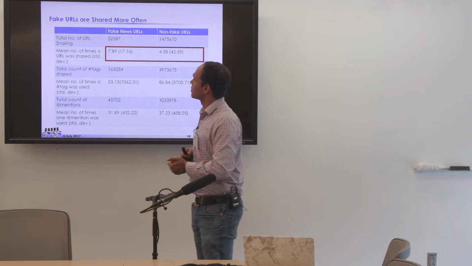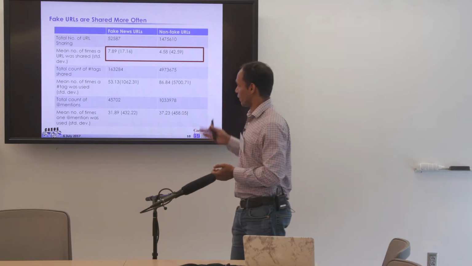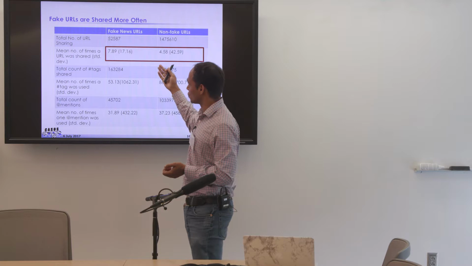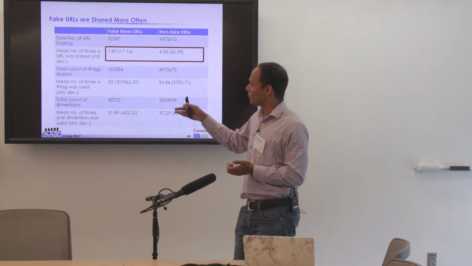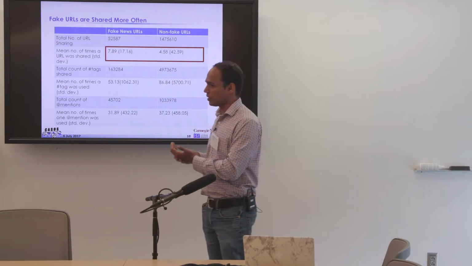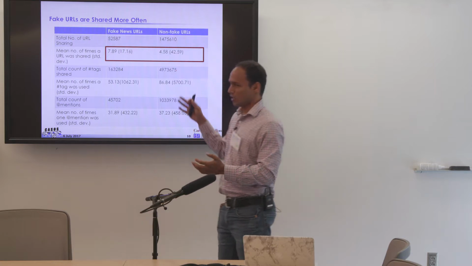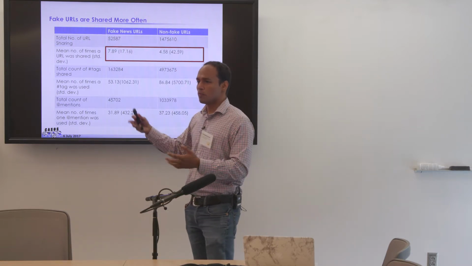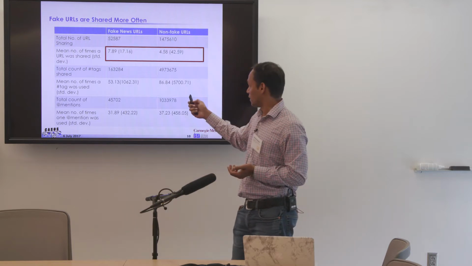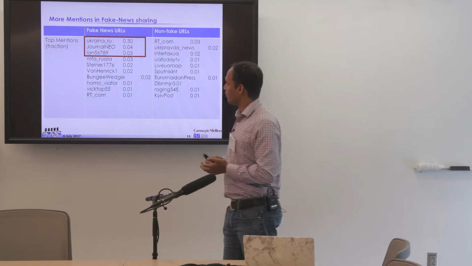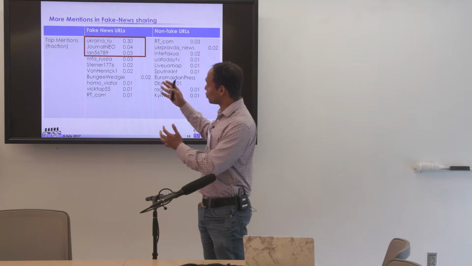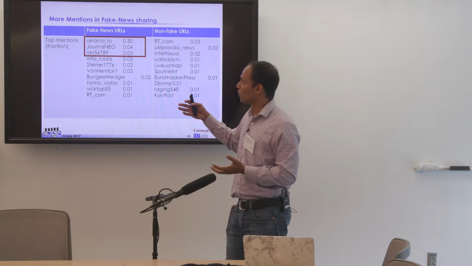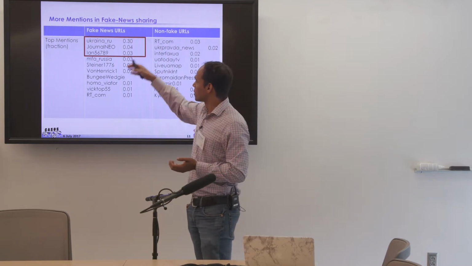There are some summary statistics as well. For example, we realized that in fake news, the mean number of times a URL was shared was much higher than in general or non-fake news. So fake news tends to be shared more than non-fake news. We also realized that fake news spreaders use more mentions. Some of these mentions are listed here.